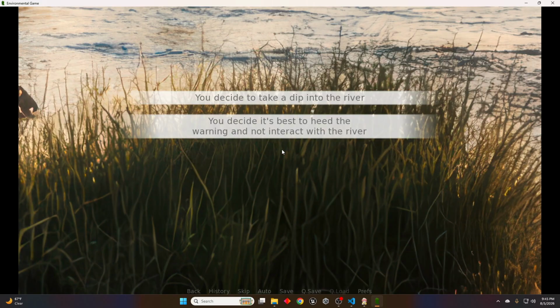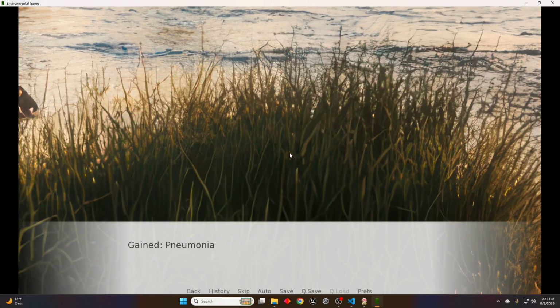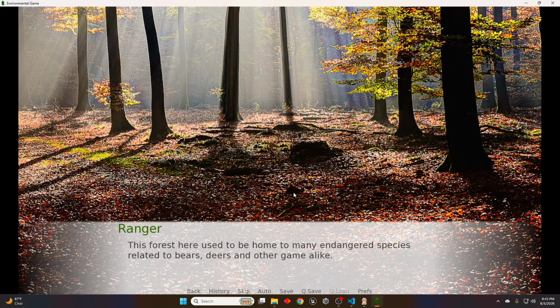And in this particular game that I created, each decision you make does impact the storyline, which means if I choose to dip into the river and let's say, yep, I gain pneumonia. In a previous instance, if I didn't go in the river, I would not have gained pneumonia. And that would impact the story a little differently, and you will see later on.